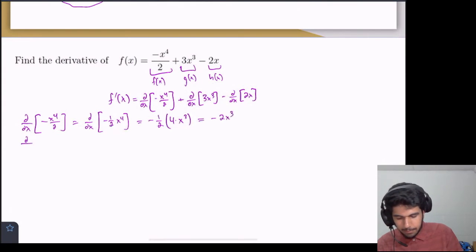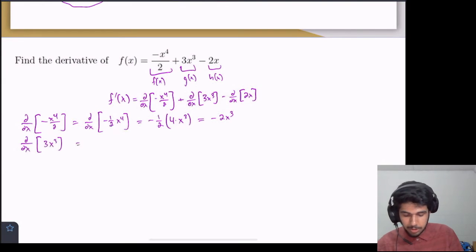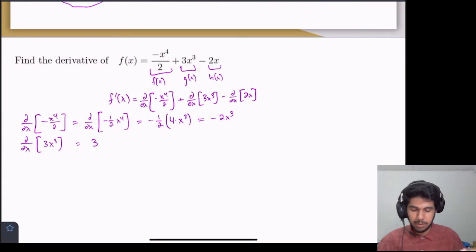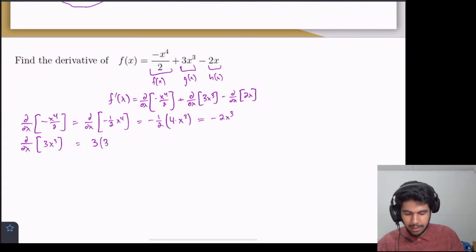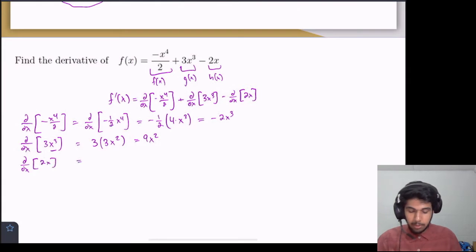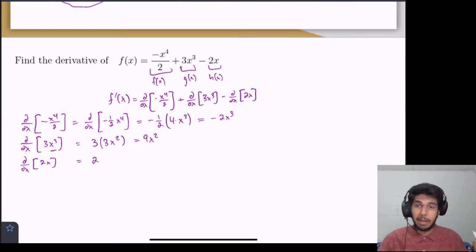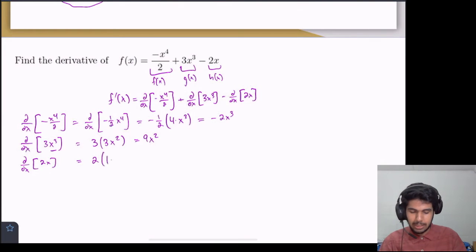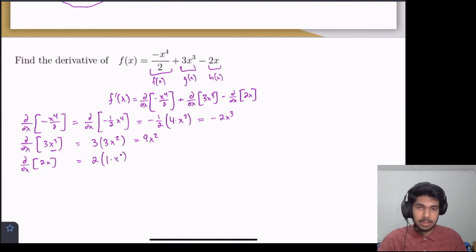Now we can do the second term, so d/dx of 3x cubed. So that's equal to 3, the constant stays, and then we do the power rule, so 3x squared. That's the derivative of x cubed. So that's just equal to 9x squared. And then finally we compute the derivative of 2x. And that, well, the constant stays, and then we can use the power rule, right? x to the power of 1, that's equal to 1 times x to the 0. x to the 0 is 1, so this is 2 times 1 times 1.